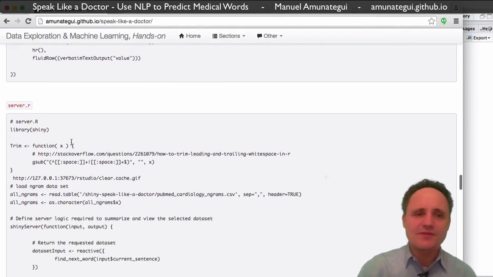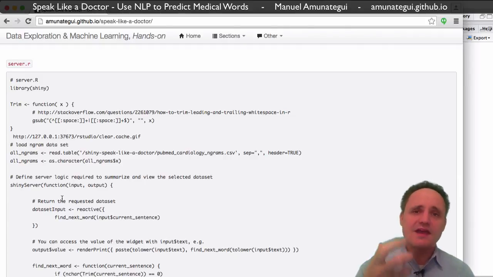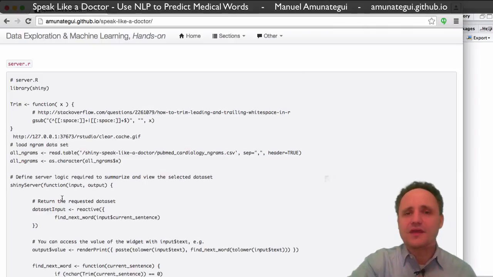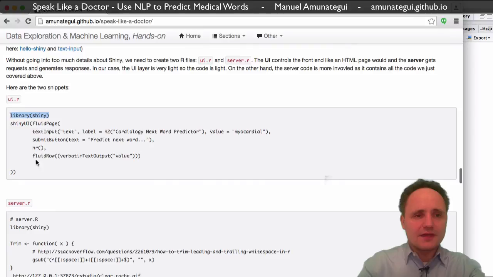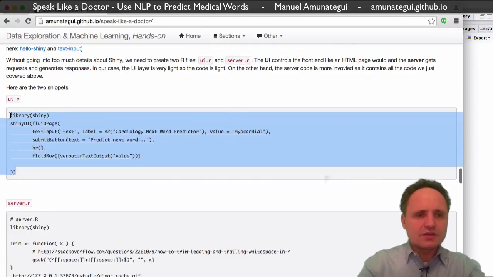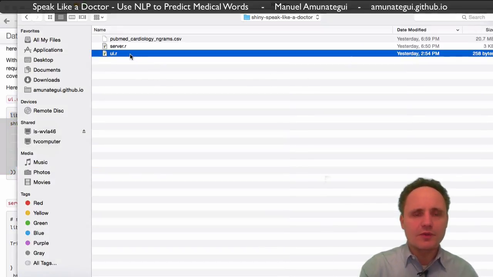And the server is the back end, and it knows how to communicate with each one of these pieces on the front end and pulls the data. So if you make a request, it's going to read that request, get the data and send it back to you. Okay. There really isn't much to look for here. I'm actually going to open it on my machine. I already have them. So let me open UI.